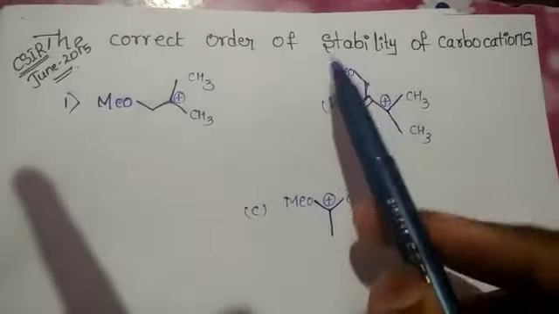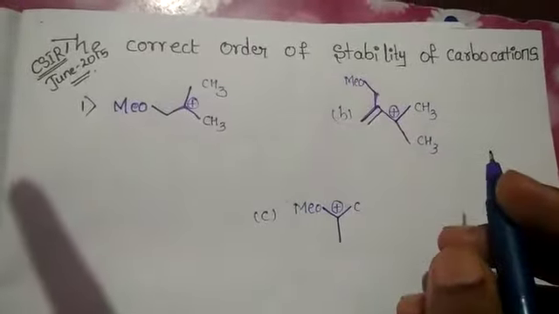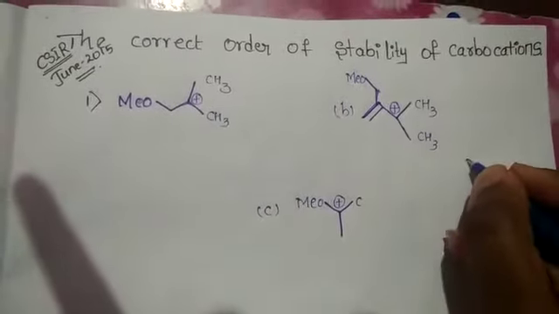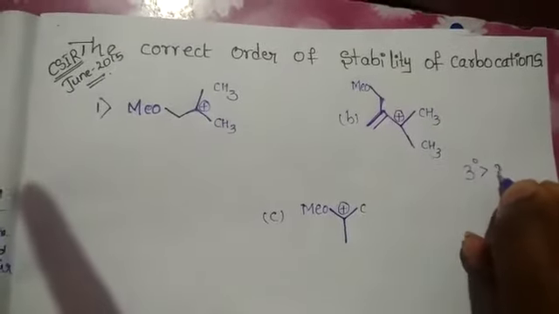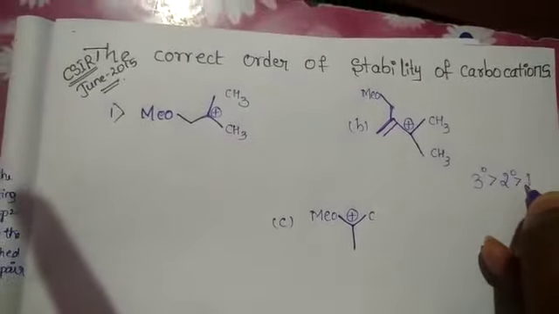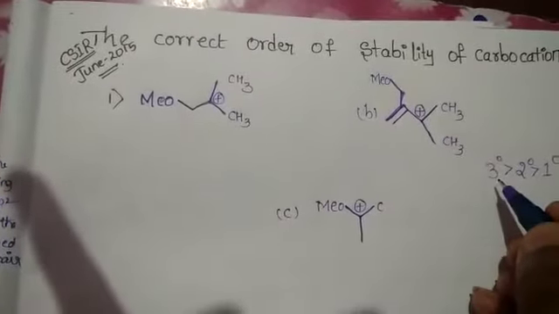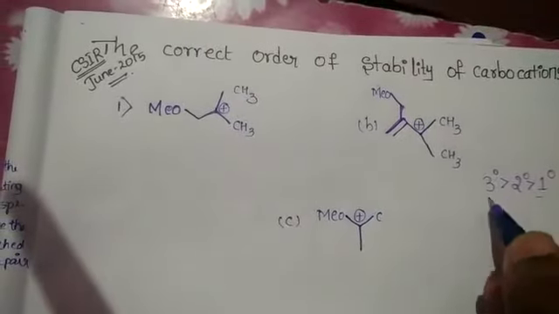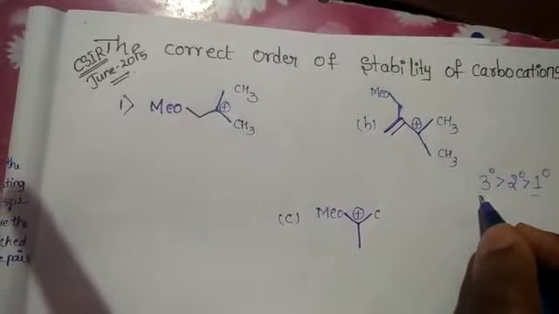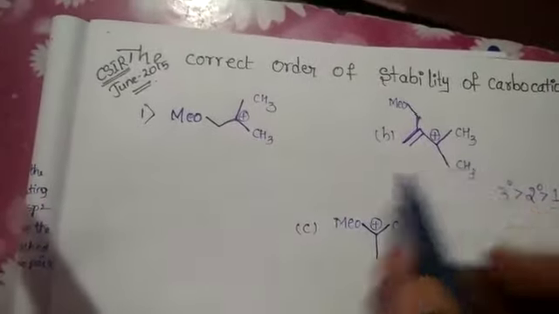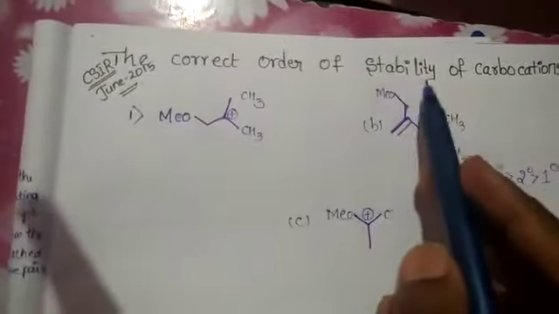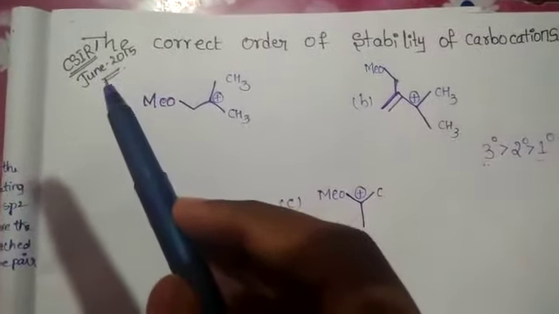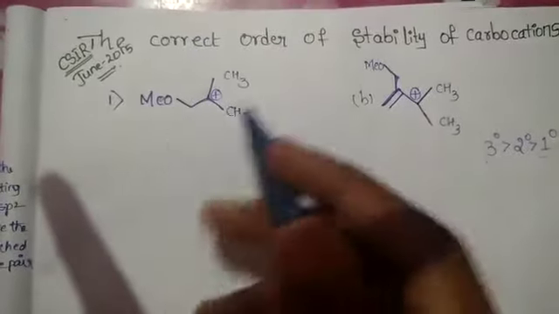Today I am going to discuss the order of stability of carbocations. Actually, the order of stability of carbocations is tertiary greater than secondary greater than primary, meaning tertiary is more stable compared with secondary and primary, due to the presence of steric hindrance on tertiary carbocations. Here, the correct order of stability of the carbocations is one of the CSIR NET questions asked in June 2015.